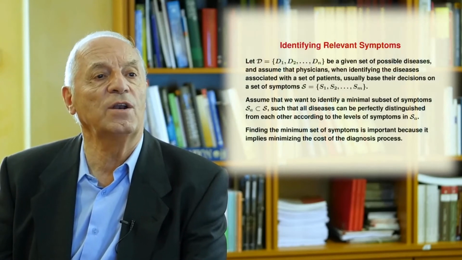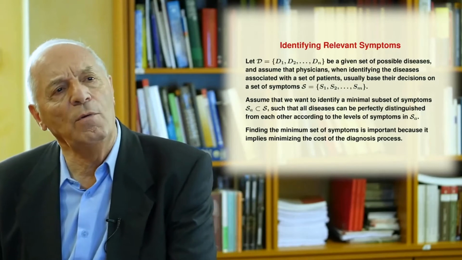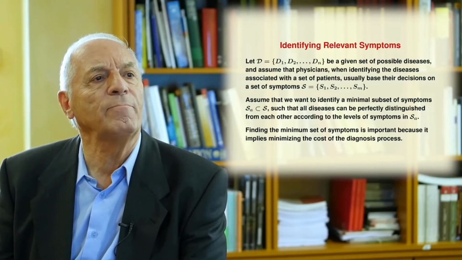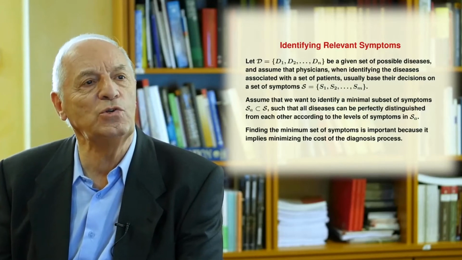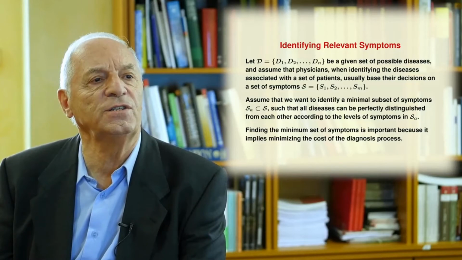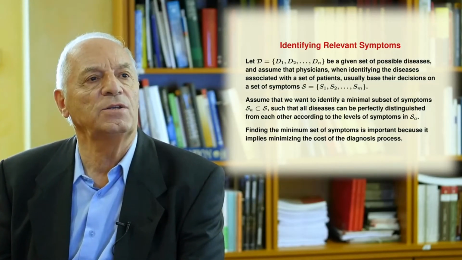We want to diagnose different diseases, and we have a set of symptoms. And we want to decide the minimum number of symptoms that we need to use to differentiate the different diseases at different levels. It is an interesting example that can be solved with mixed integer programming.